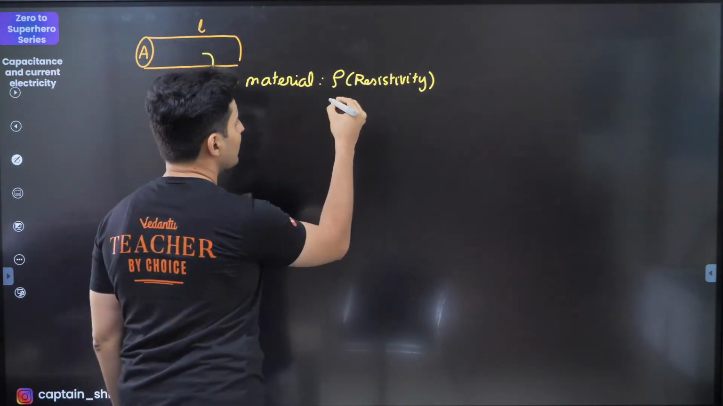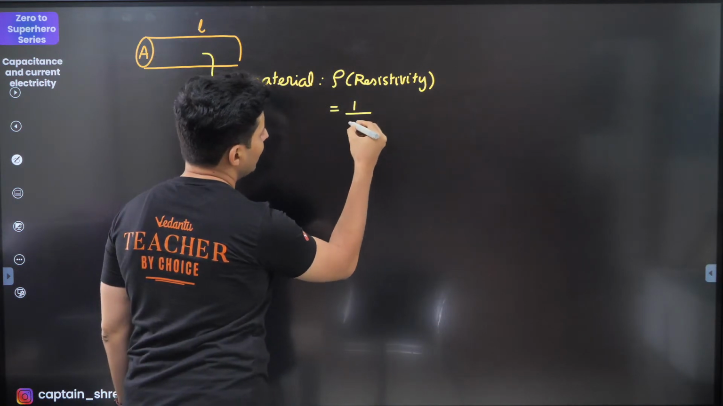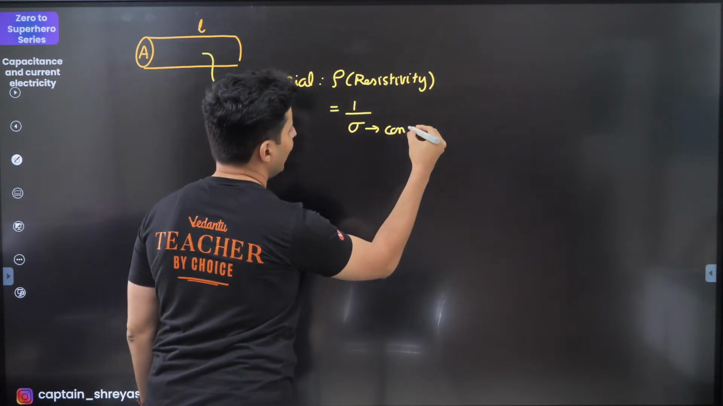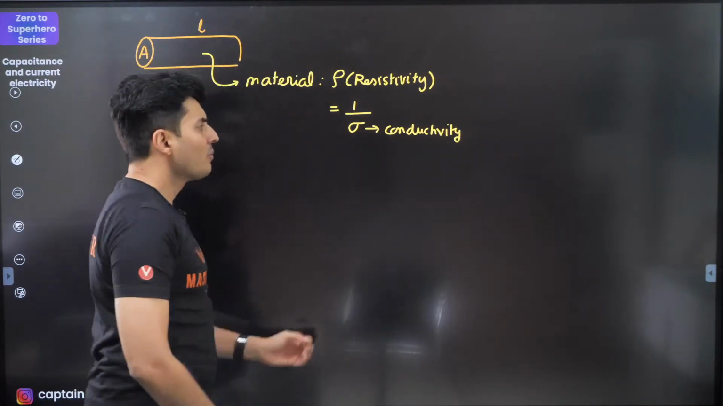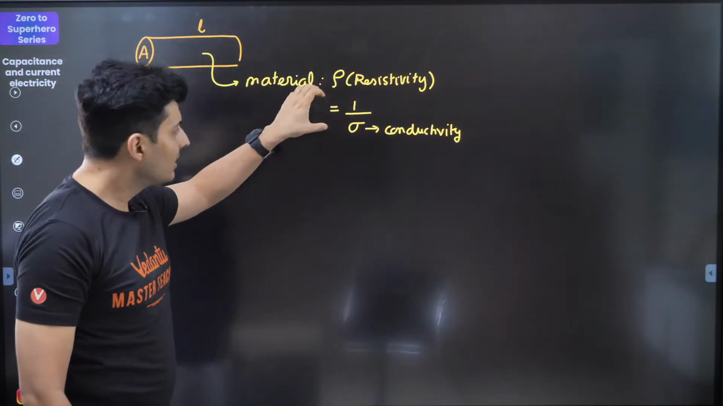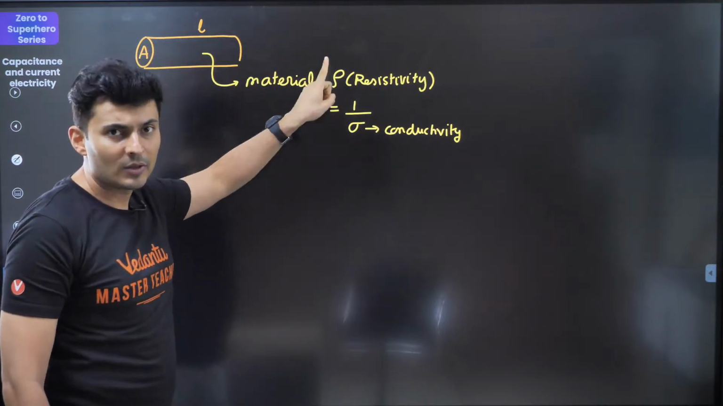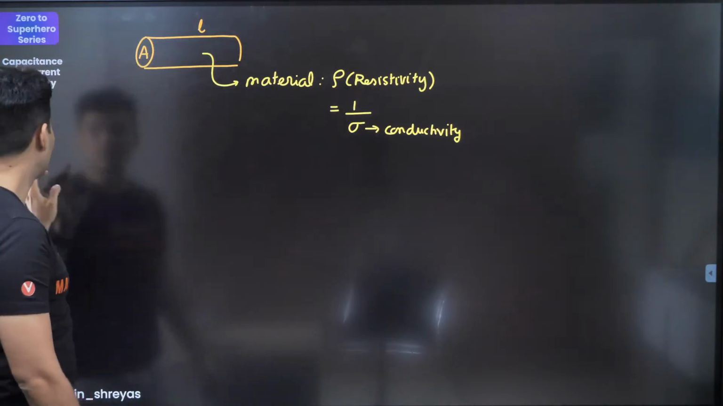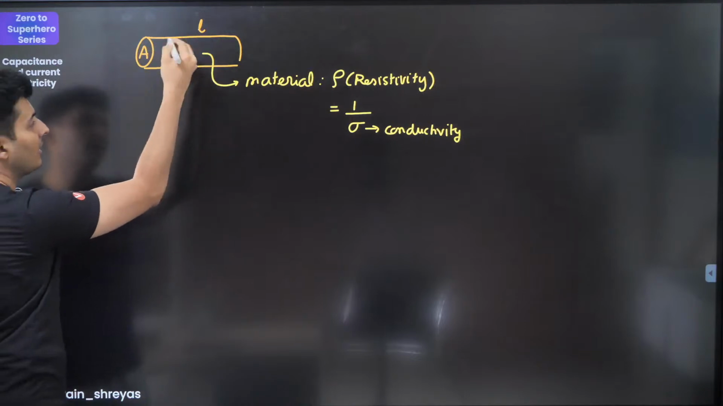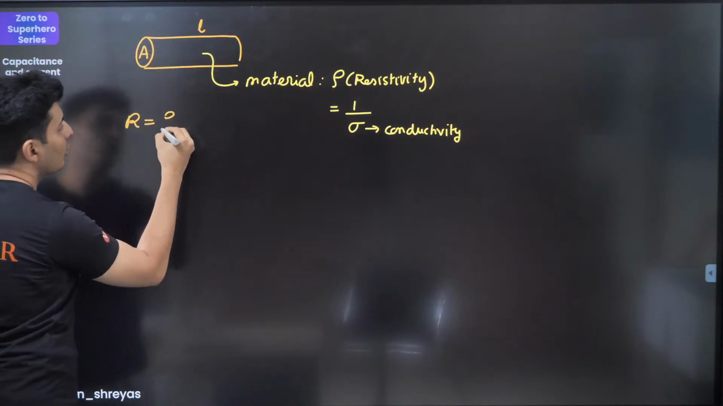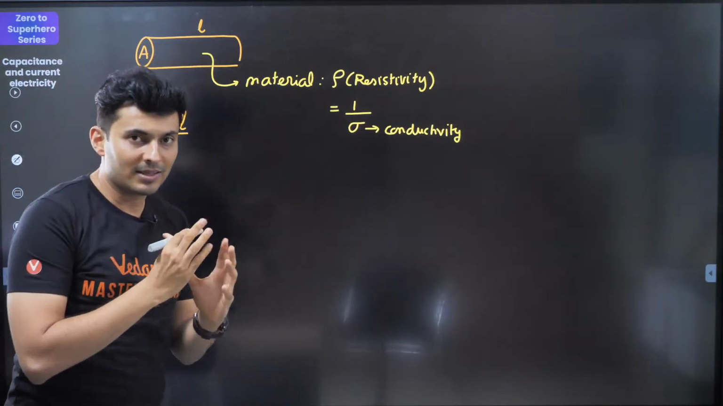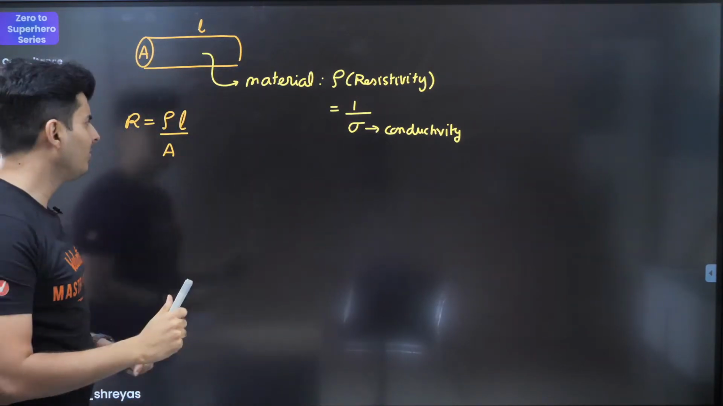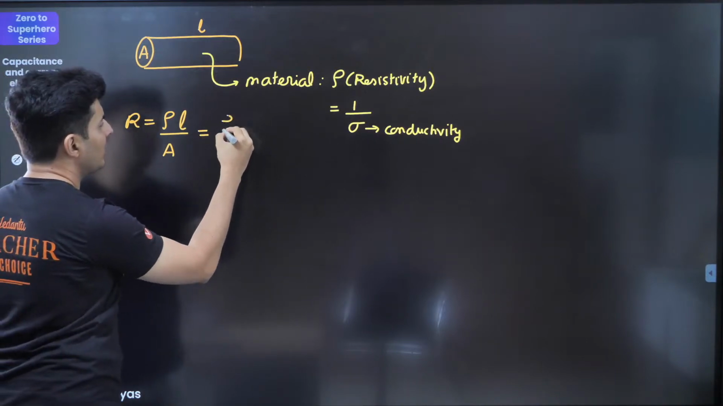In fact, this rho is exactly 1 by sigma, where sigma is just called the conductivity of the material. More conductive, less resistance. Less conductive, more resistance. So reciprocal of each other. Now the resistance of such a conductor is given by rho L by A, and it's proportional to length, inversely proportional to area. Sometimes you might need to use this formula as well.